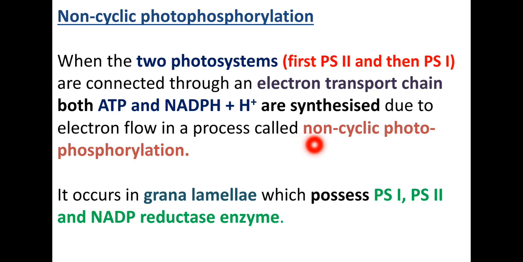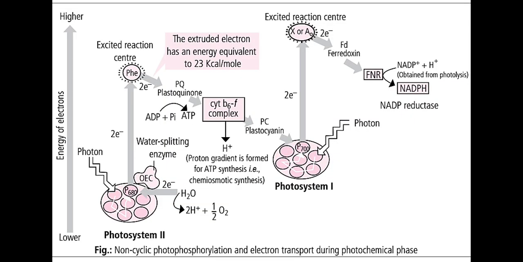One point we have to remember: why is it called non-cyclic photophosphorylation? As you remember, in the Z scheme of electron flow, in this figure you can observe clearly, the electron liberated from PS2 was moving downhill in energy along the electron transport system, and again it was excited and moved downhill, but ultimately was accepted by NADP reductase.